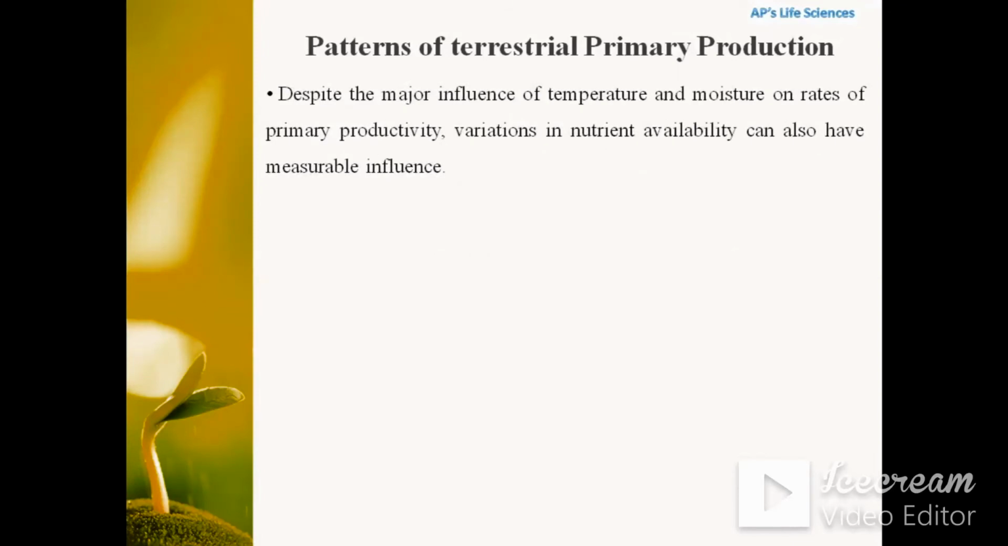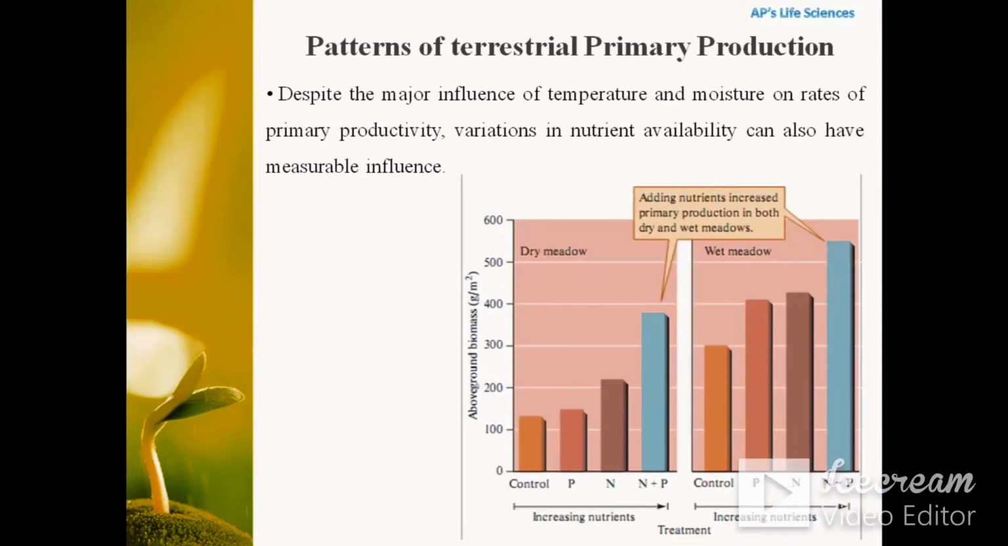Despite the major influence of temperature and moisture on rates of primary productivity, variation in nutrient availability can also have a measurable influence. In this figure we can see that adding nutrients increases primary production in both dry and wet meadows, irrespective of the climate of the ecosystem. So the addition of nutrients has a positive effect on the primary productivity of the ecosystem.